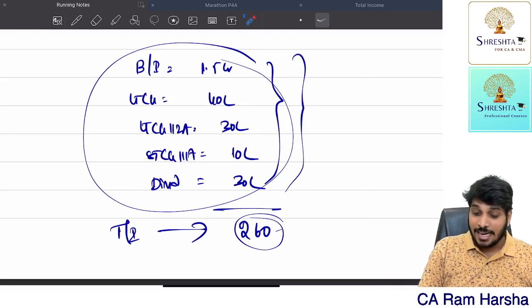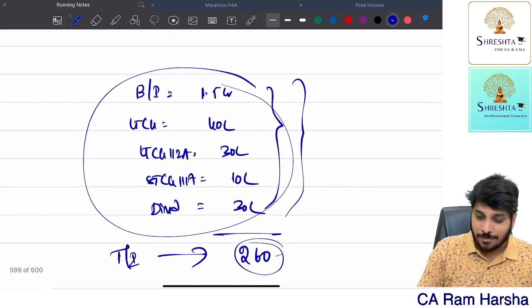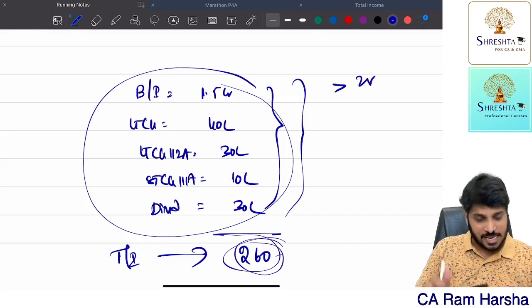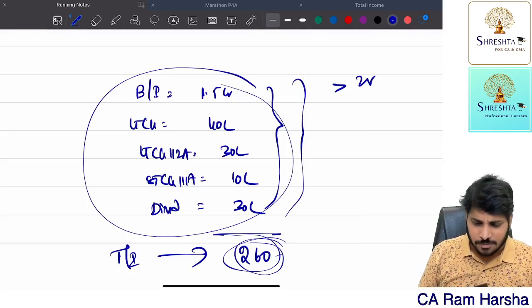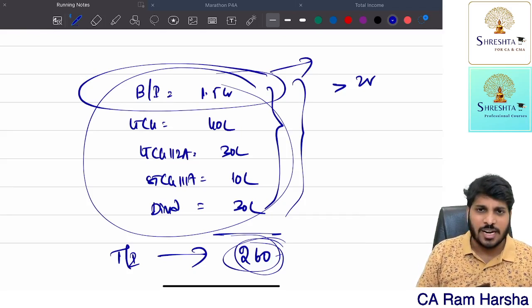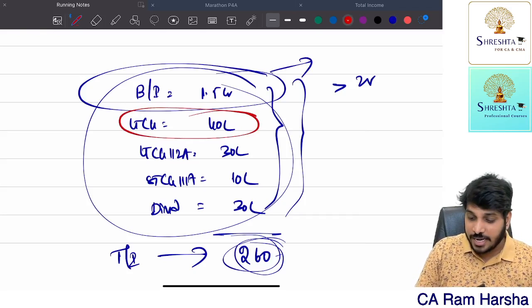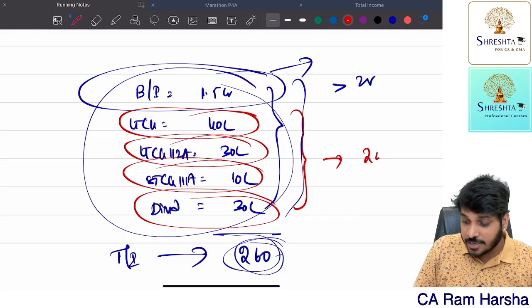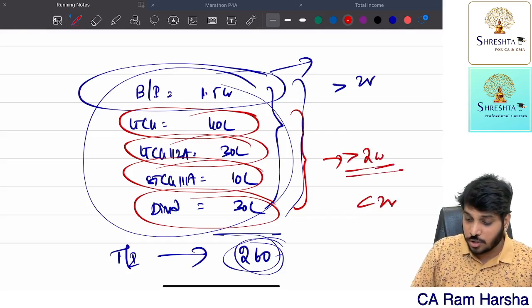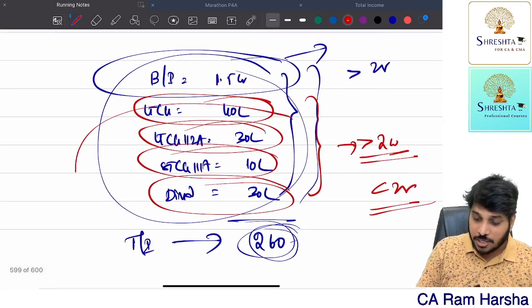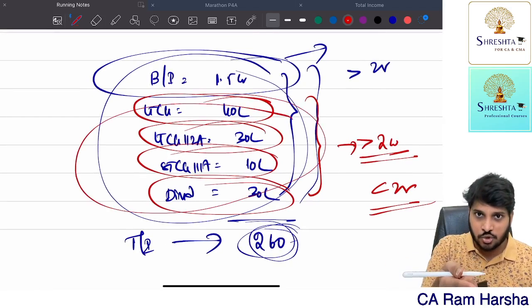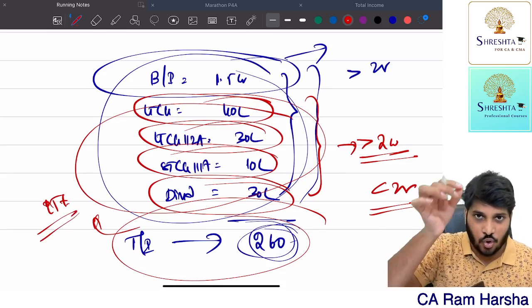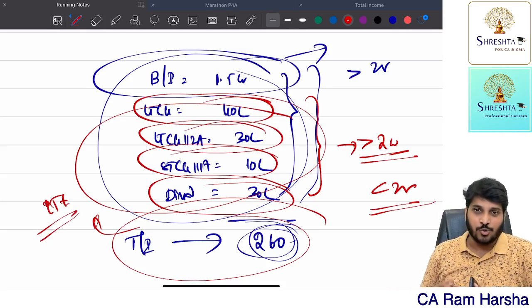No. Logic is very simple. In this case, total income crossed 2 crores, sir? Yes, sir, it is crossed. Because of what incomes? Normally, my business income is 1.5 only. But because of dividend, because of LTCG, because of STCG, because of these items only my total income crossed 2 crore. Otherwise, my total income is less than 2 crore. Because of these incomes, if the total income is crossing 2 crore, then the entire total income is liable for surcharge of 15% only. That's what they are telling you.